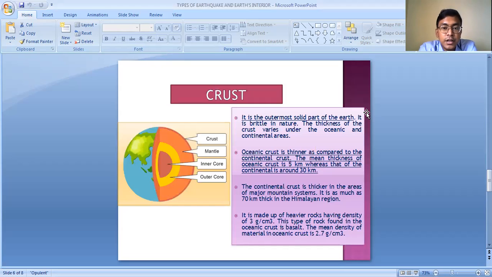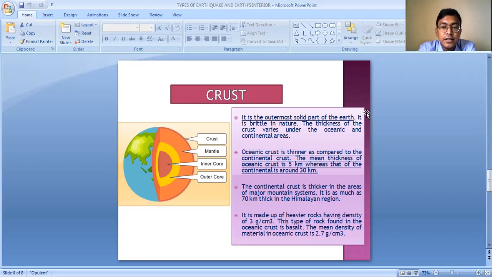The crust is the outermost solid part of the earth and it is brittle in nature. The thickness of the crust varies under the oceanic and the continental areas. So the topmost, outermost portion of the earth is known as the crust of the earth, and it is very much brittle in nature. That means it is very fragile.